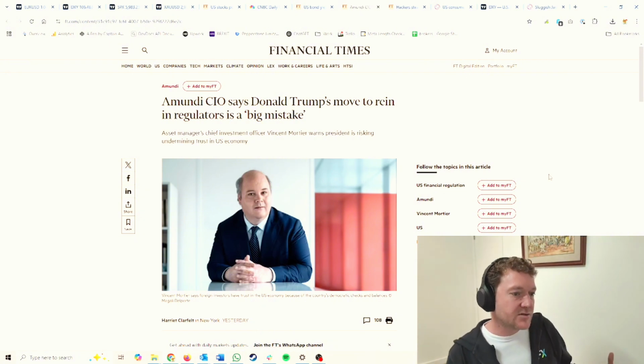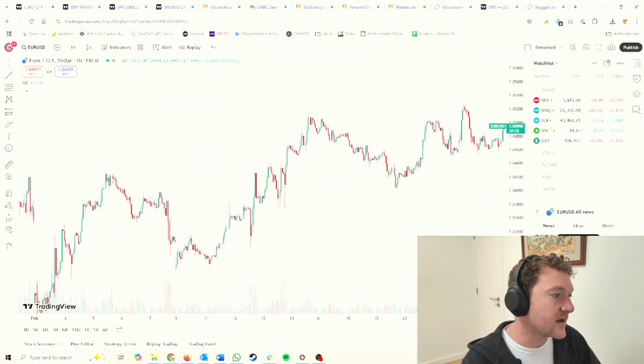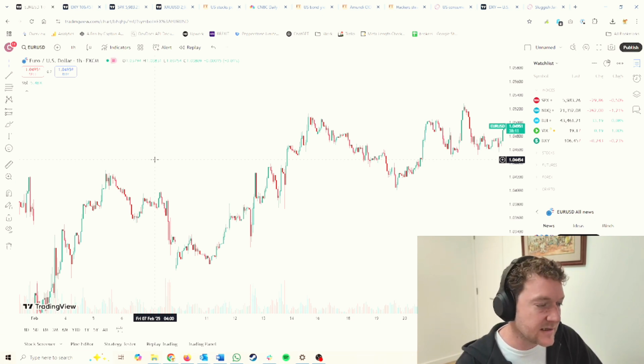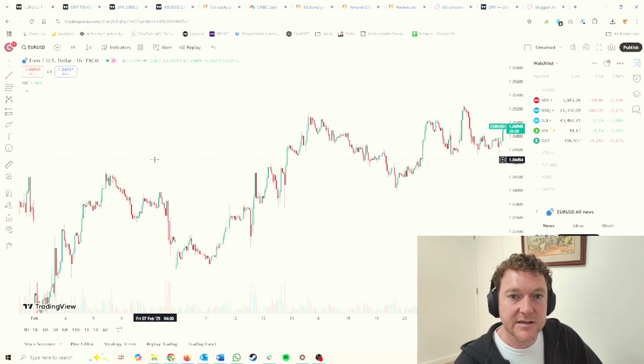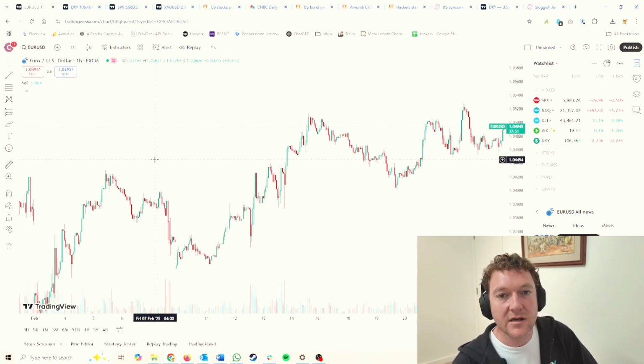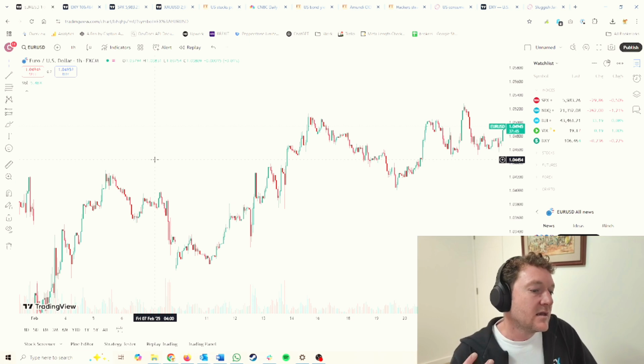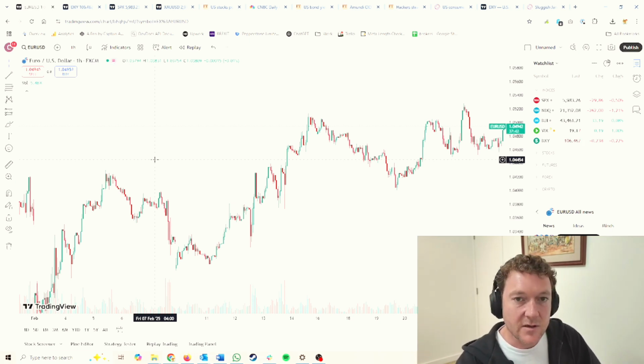So where do we stand going into March? Well, I think the main thing we need to think about here is nobody knows. I would assume just slightly that the dollar is going to recover and that we're going to see continued dollar strength, but not with any certainty there. I think that Trump's moves on the geopolitical stage and on the domestic stage are going to continue to create uncertainty and exacerbate this weakness that we're seeing in the United States. I think his moves on the international stage are going to continue to shake up global politics and also create further instability there. So yes, I do expect, as I said, slightly the dollar to retain some of its strength, but not with any certainty going forward.